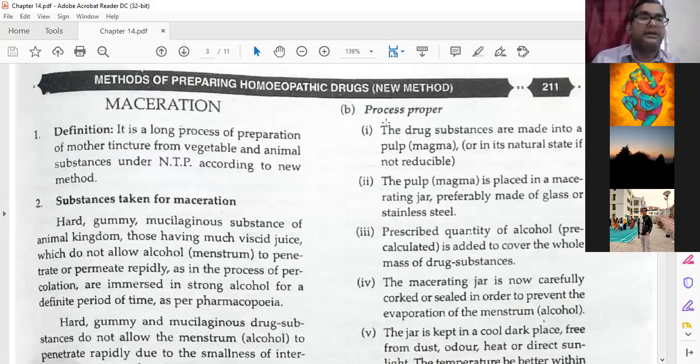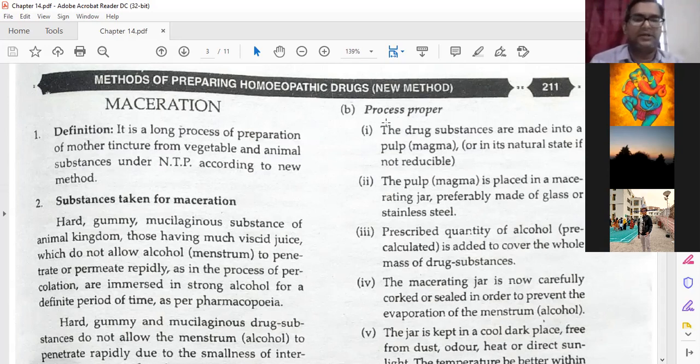Definition: it is a long process of preparation of mother tincture from vegetable and animal substances under normal temperature and pressure according to the new method. Remember this. Remember it as it is.